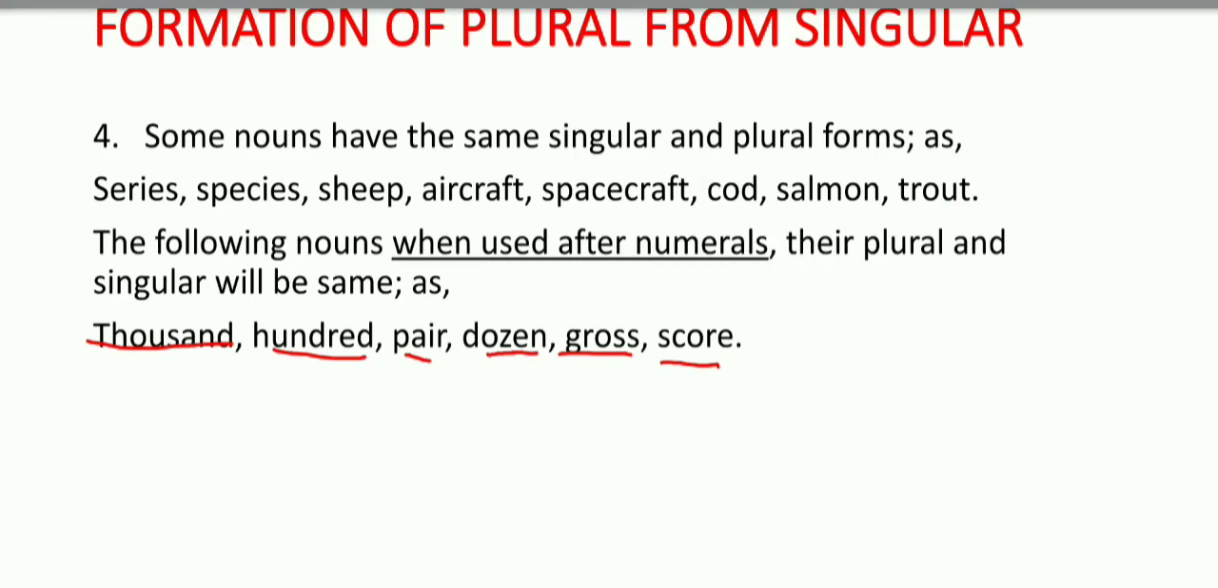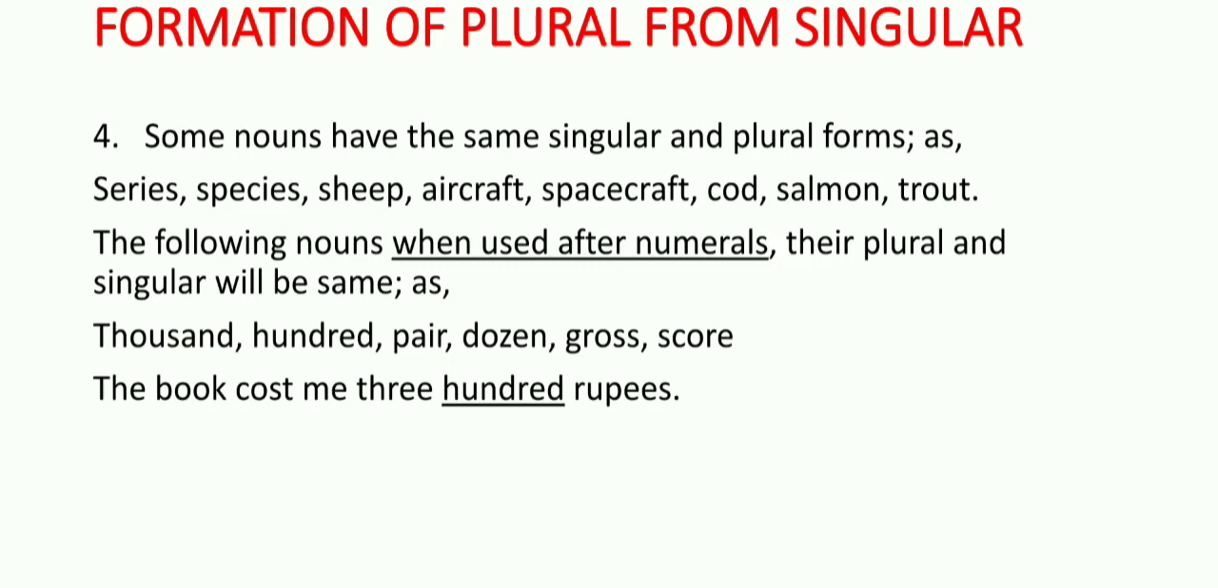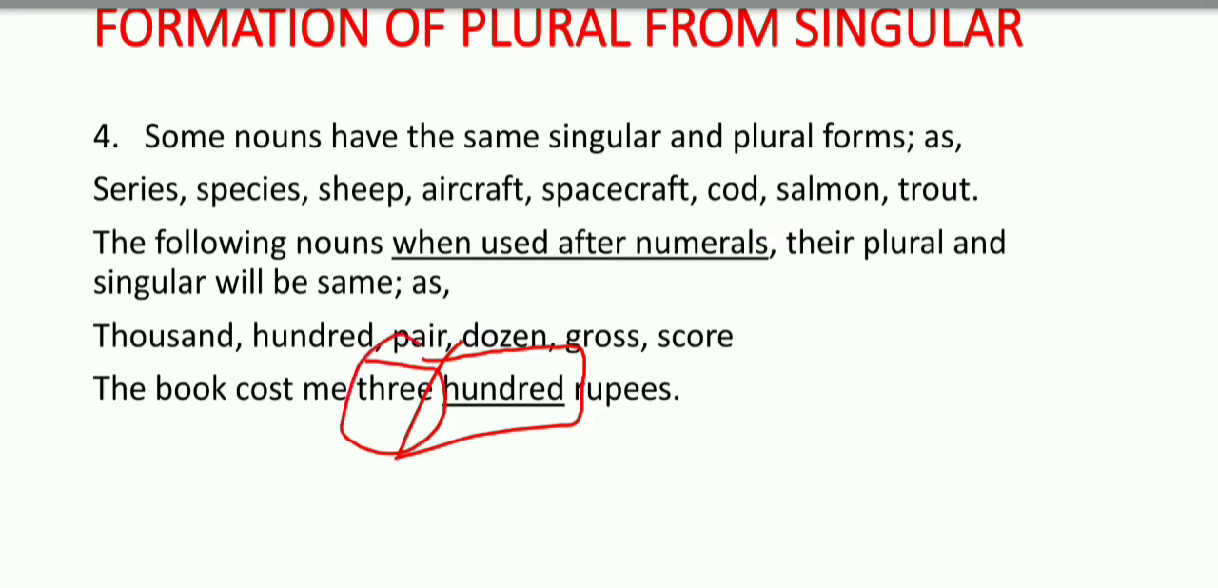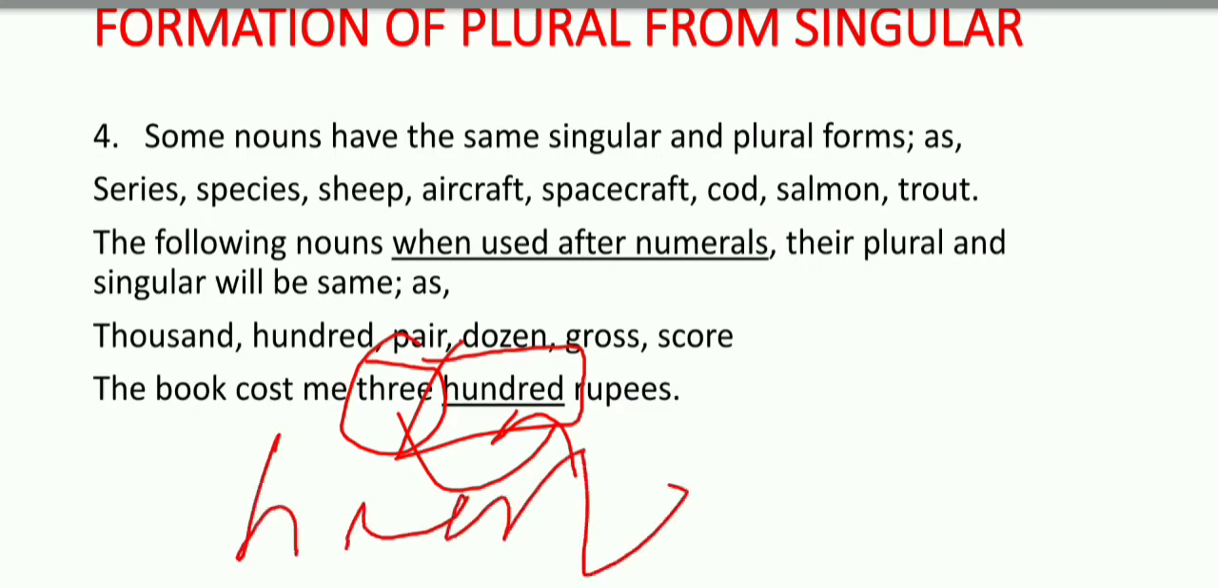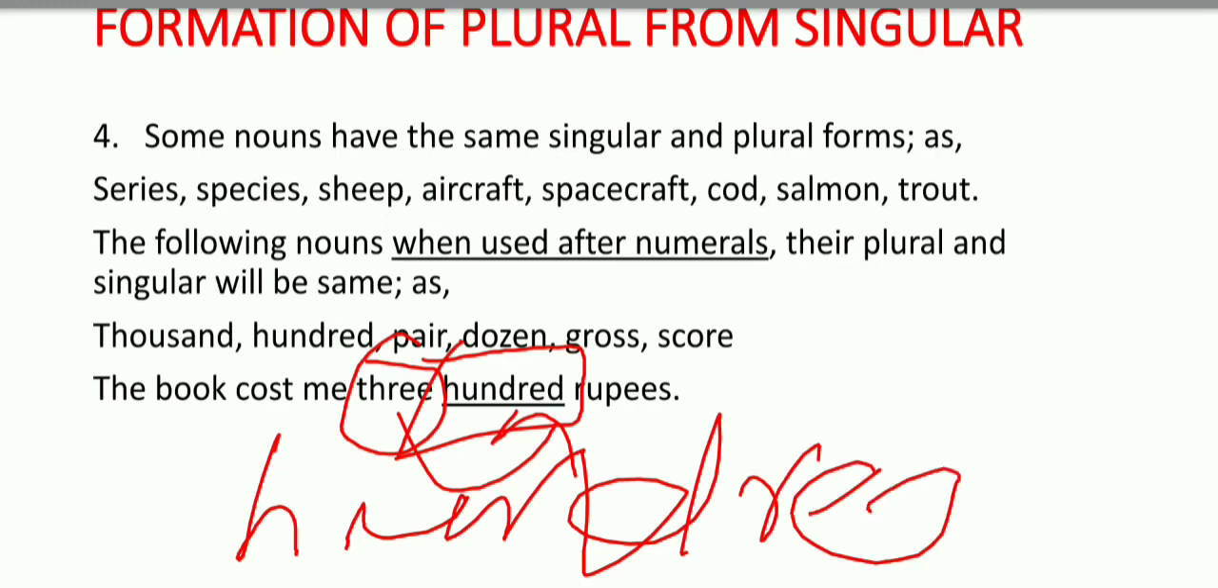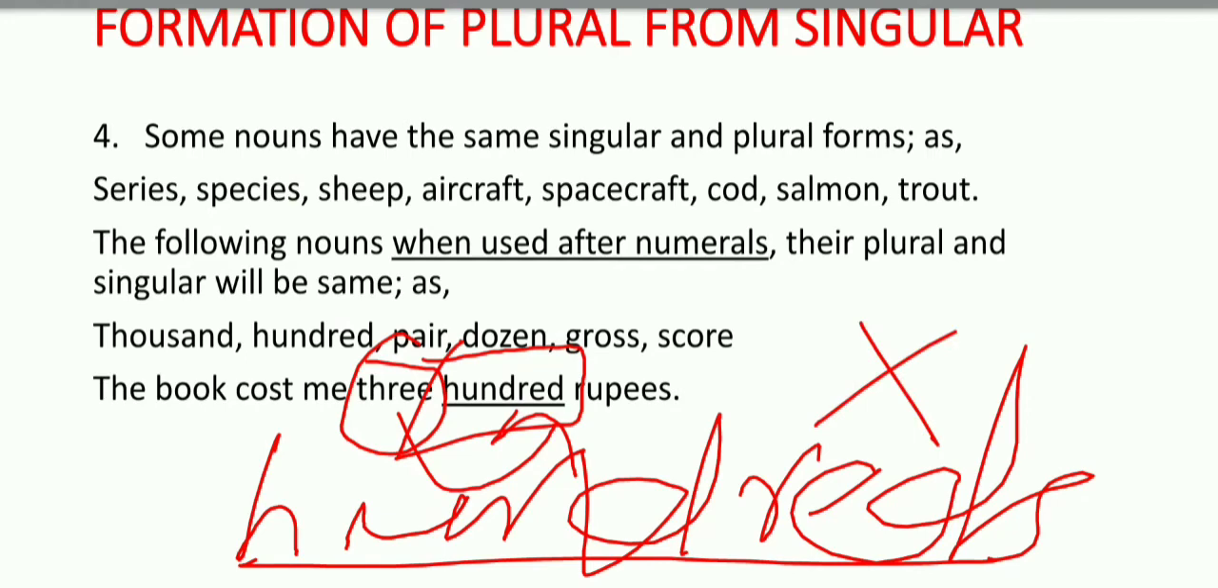Now look at the sentences in the example. The book cost me 300 rupees. Here, after 3, which is a number, we used hundred. We did not use hundreds. If we write hundreds, it becomes incorrect according to English grammar. Plural making rules, hundreds is incorrect.